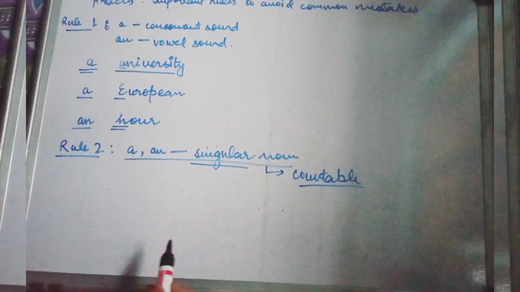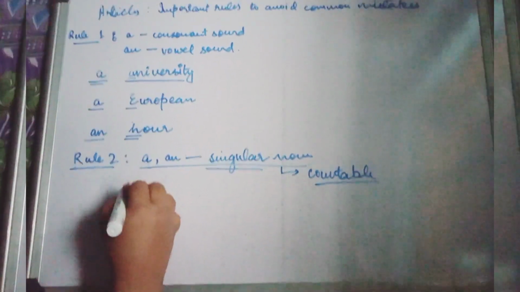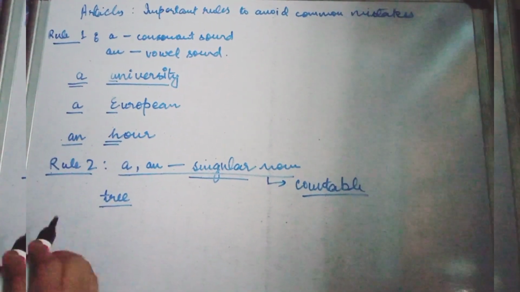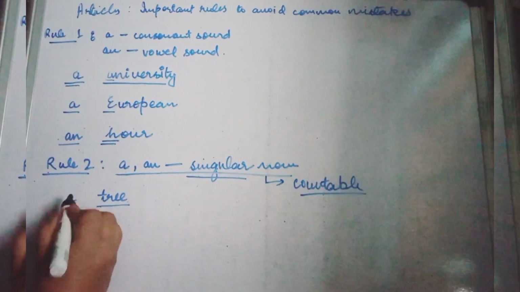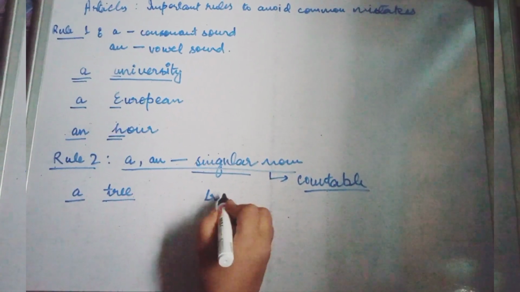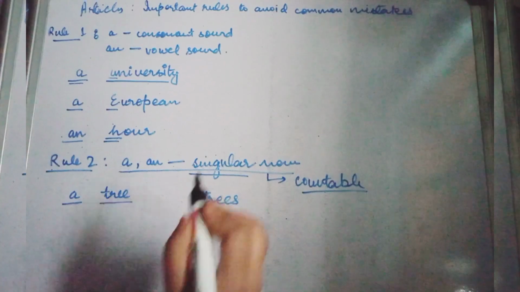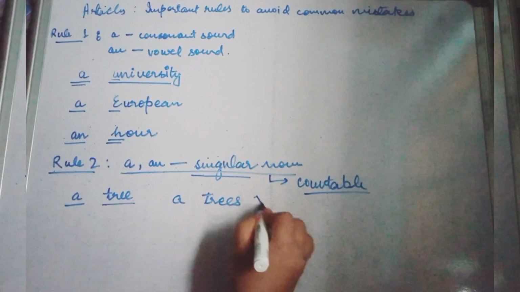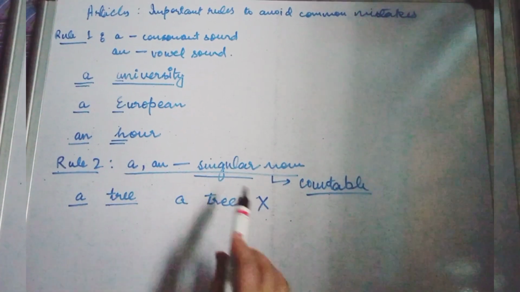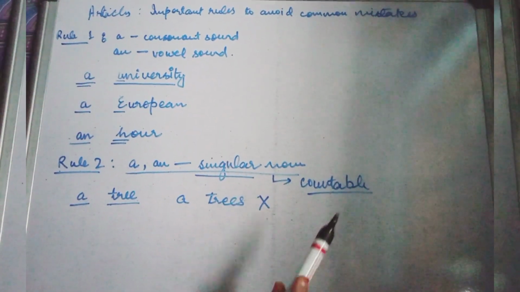For example, see, tree. Tree is a singular word here, so we can use a before tree. However, if we use a before trees, it becomes wrong. Why? Because a or an can be used only before a singular countable noun.